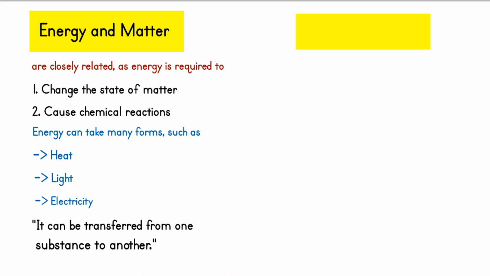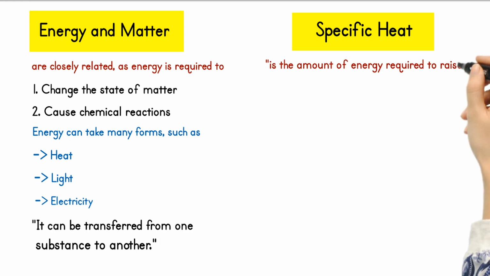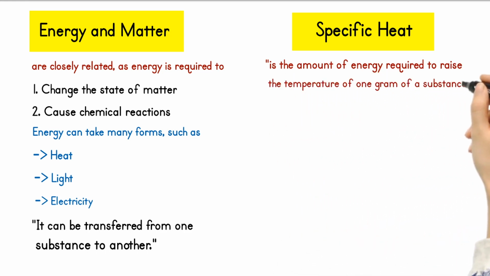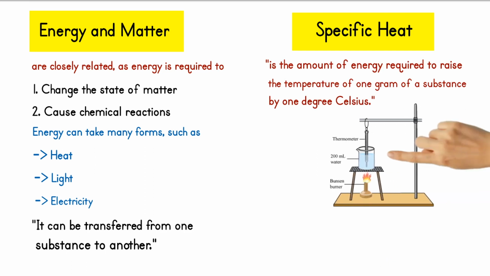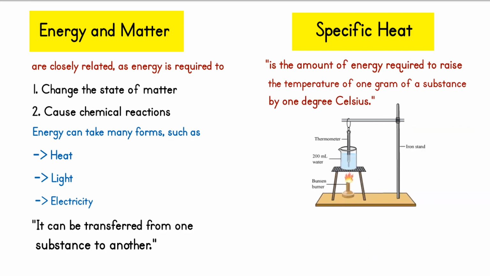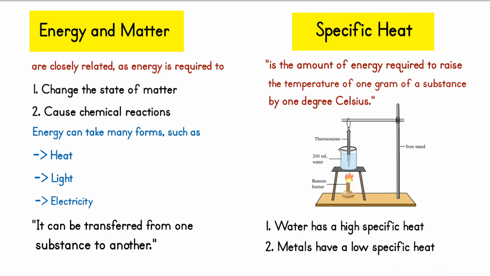Specific heat. Specific heat is the amount of energy required to raise the temperature of 1 gram of a substance by 1 degree Celsius. Each substance has a unique specific heat, which reflects the amount of energy required to change its temperature. For example, water has a high specific heat, which means it takes a lot of energy to raise its temperature, while metals have a low specific heat, which means they require relatively little energy to raise their temperature.